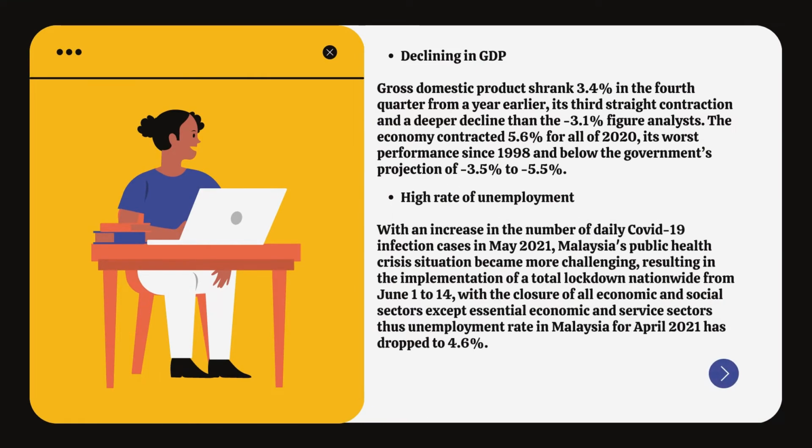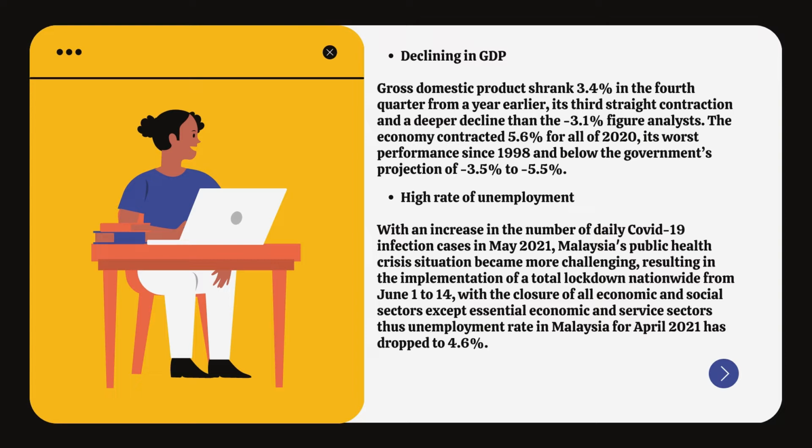Declining GDP. Gross domestic product shrank 3.4% in the fourth quarter from a year earlier, its third straight contraction and a deeper decline than the negative 3.1% figure analyzed. The economy contracted 5.6% for all of 2020, its worst performance since 1998 and below the government's projection of negative 3.5% to negative 5.5%.